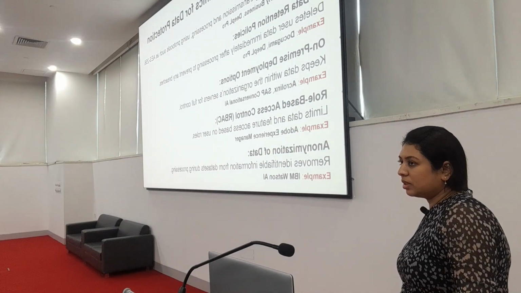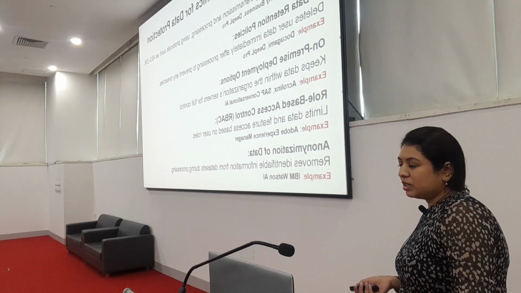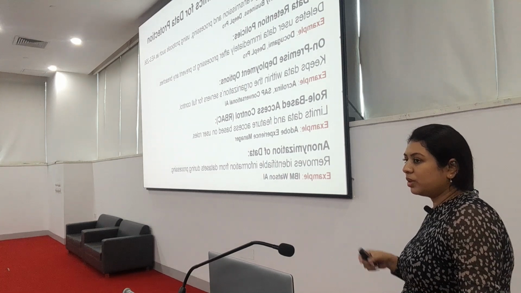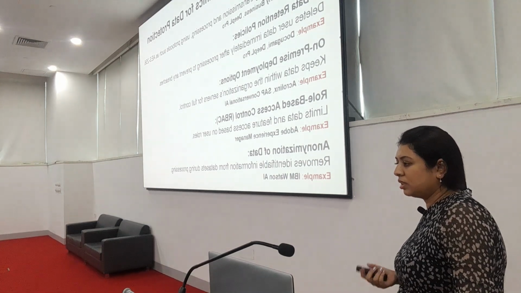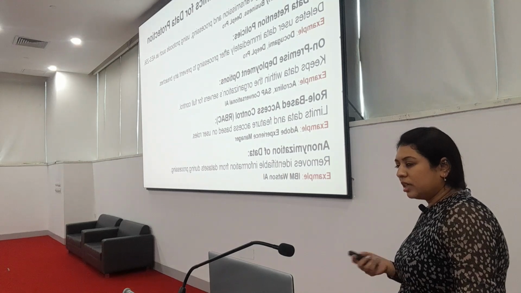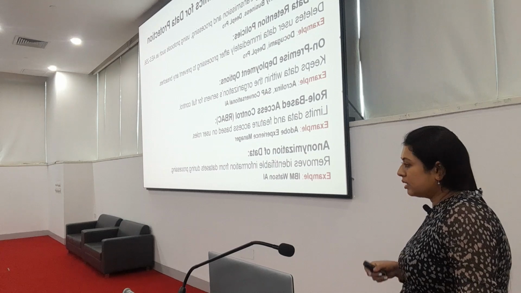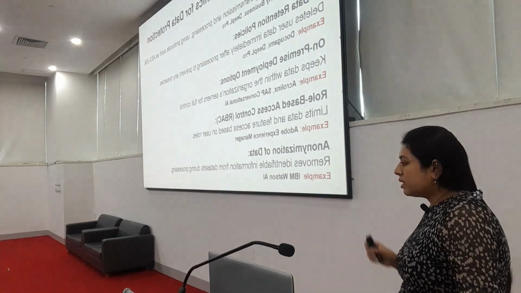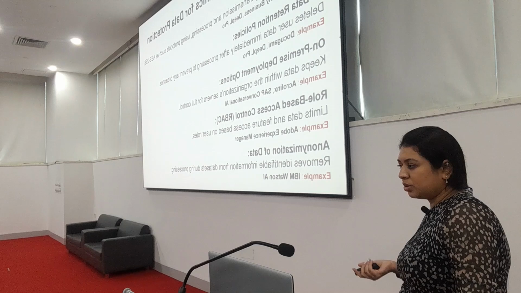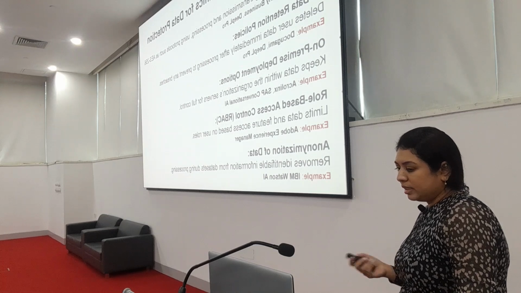An example of this is, sometimes we have certain features we only give out to a couple of customers, not the entire customer base, or it doesn't go out as GA. At that time we can have role-based access where only a set of people or a set of customers have access to the documentation or to the data that we are putting out.